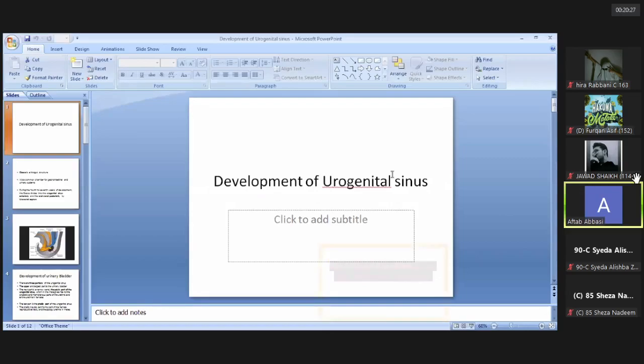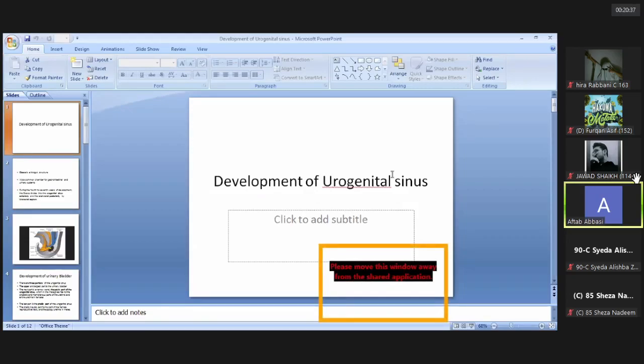So now all of the development of the urinary system is completed: development of the kidney, development of the ureter, development of the urinary bladder, and development of the urethra. Now, any question related to the development of the urogenital sinus?